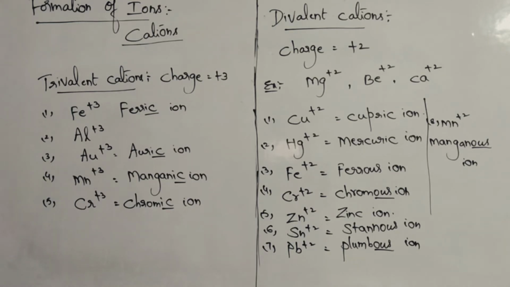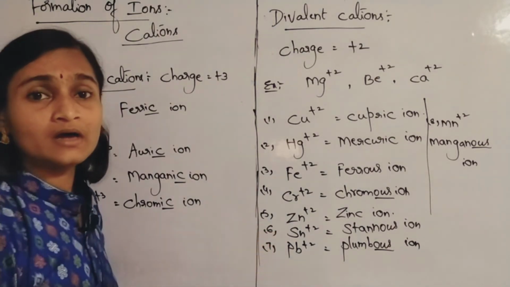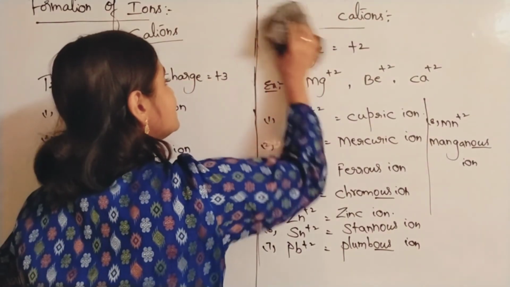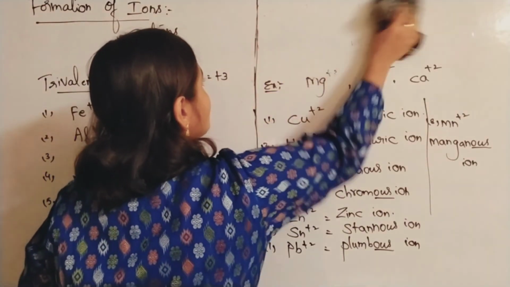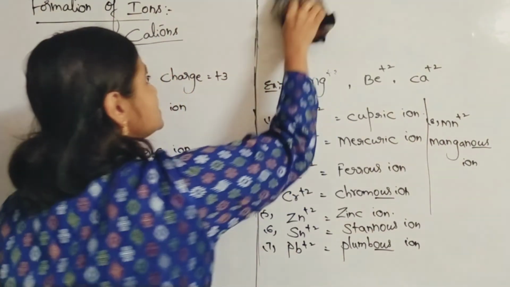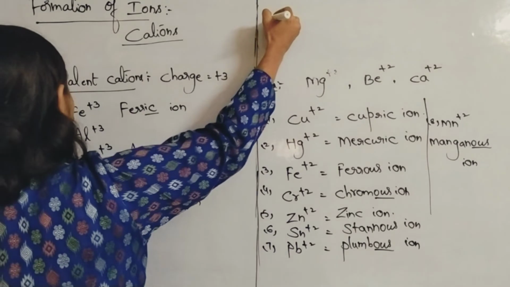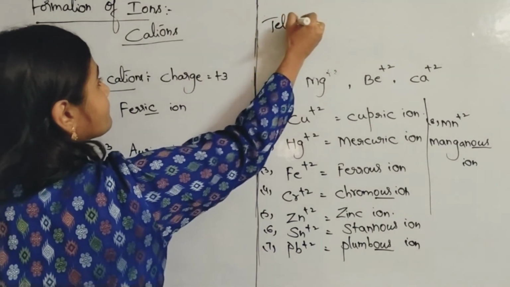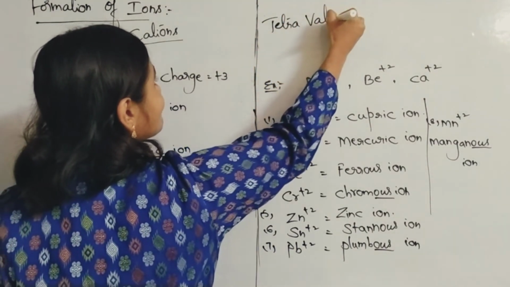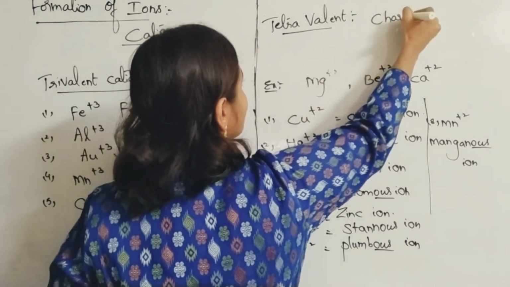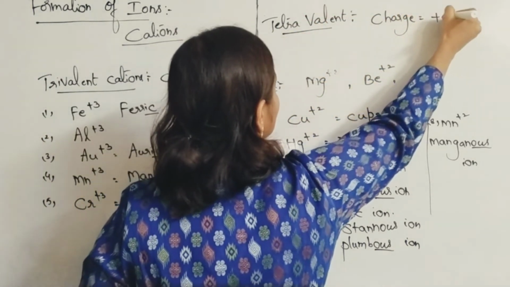And tetravalent and pentavalent are also existing. So tetravalent, as I already told you, tin and lead will form Sn plus 4 as well as Pb plus 4, both the elements will form tetravalent ions. Tetravalent means charge is plus 4.